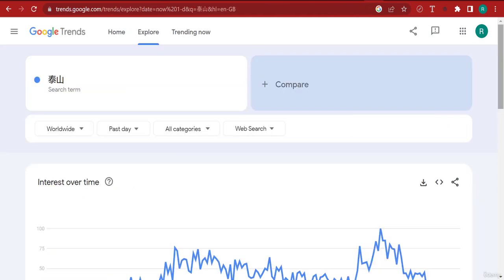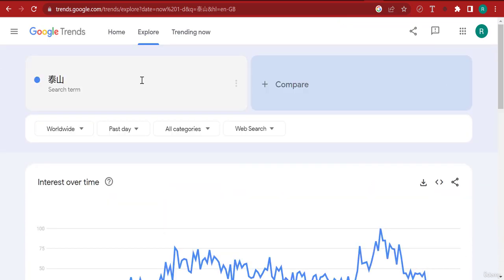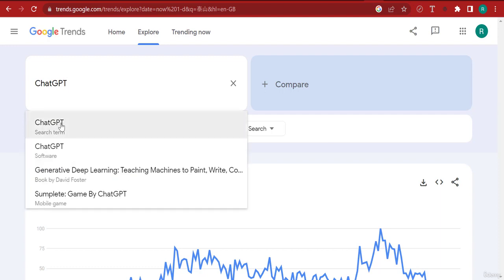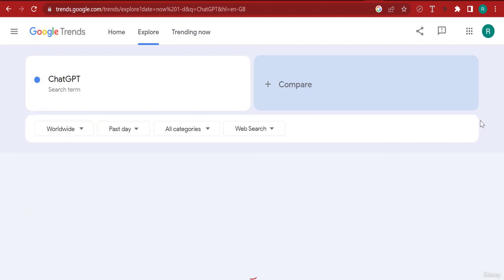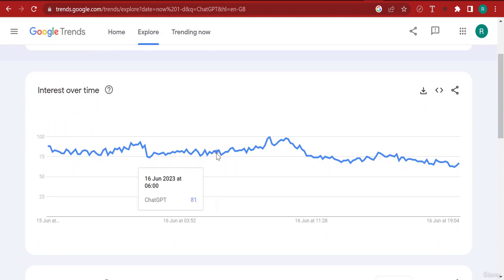Now over here, you can go ahead and look for trends. In this particular place, I'm going to change this to the ChatGPT search term, and let's see the trend around ChatGPT. Now you can see that it's still trending. The trend score is anywhere from 0 to 100. Something that has a score of 100 is really trending, and you can see that ChatGPT is extremely trending right now. It's really off the charts.